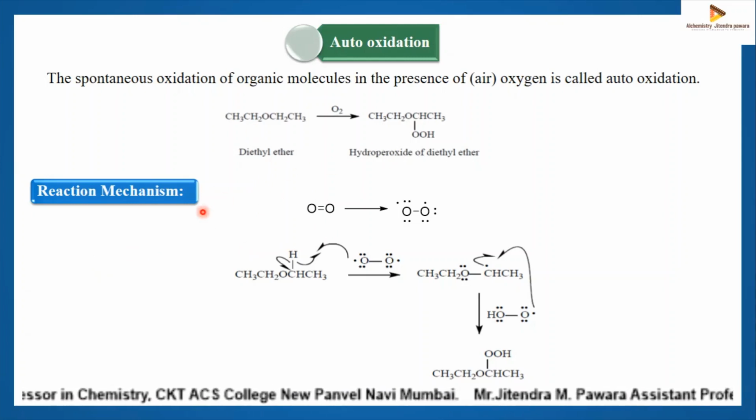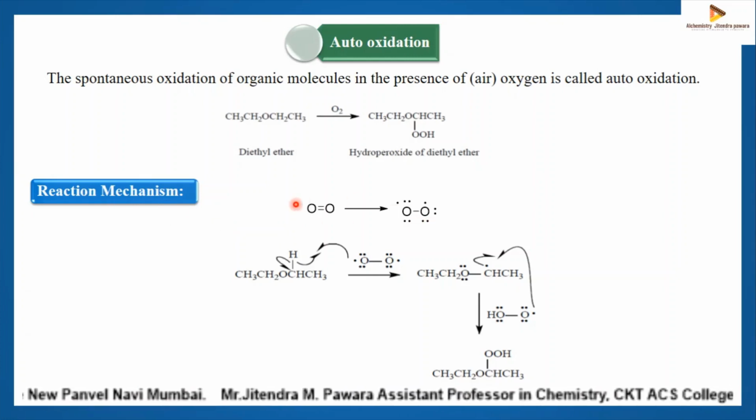Reaction mechanism is a step-by-step explanation of the reaction: how bond breaking and bond formation take place during the process of the reaction to get the final product.